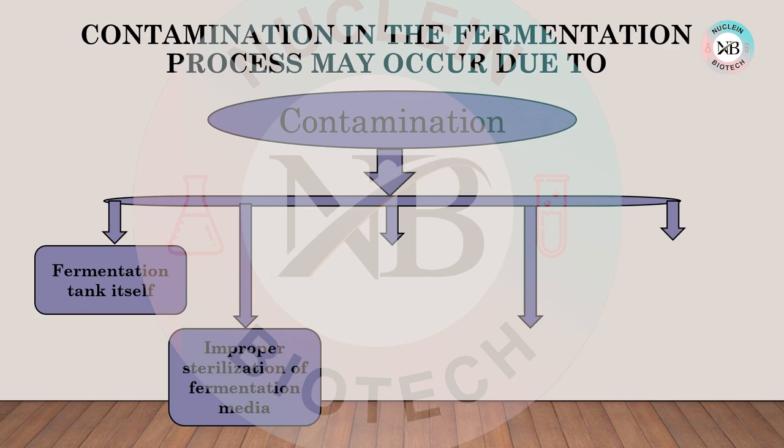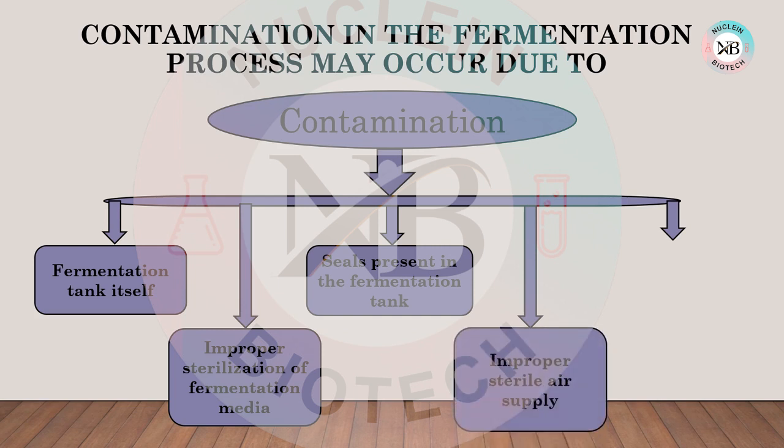The fermentation media which we are going to use in the fermentation process should be sterilized properly. Third one is seals present in the fermentation tank. Now, a fermentation tank should be a completely closed system. If seals are present in the fermentation tank, it may result in contamination. Fourth is improper sterile air supply.